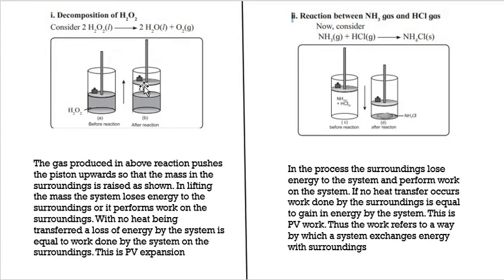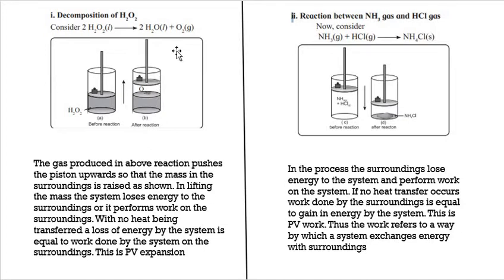In lifting of mass, the system loses energy to the surrounding, because the piston is lifted, the mass is lifted. The system is performing work on the surrounding, with no heat being transferred, so the loss of energy by the system is equal to work done by the system on the surrounding. This is pressure volume expansion.